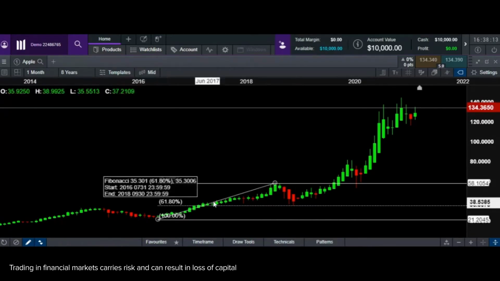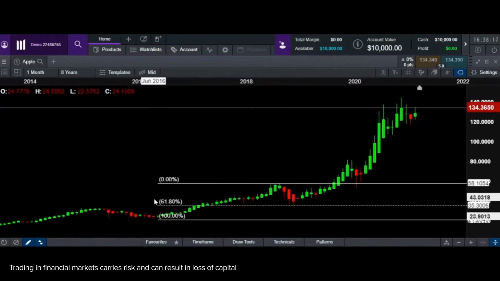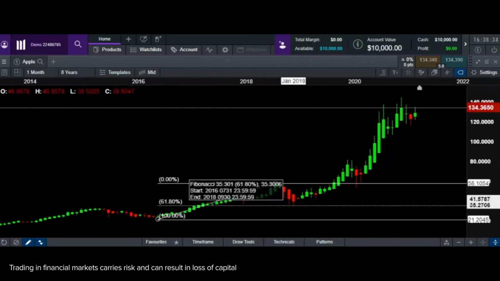And in this case, whenever you use Fibonacci, if this was the 100% move, you always wait for a 61.8. There is no harm in buying when the prices drop by 10%. There is no harm in buying something when it drops by 20% because you're still getting a discount. But nothing is as good as buying something that has come down by 61.8%, which is a very good discounted price, where you can buy at a much lower price and be much more profitable when it goes back up.